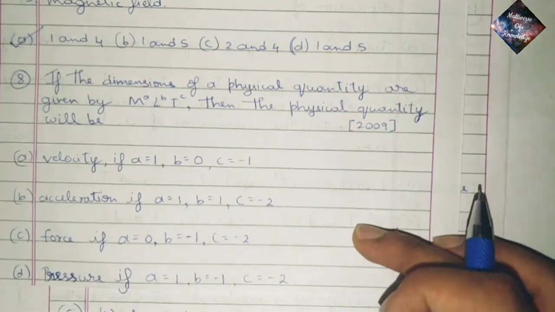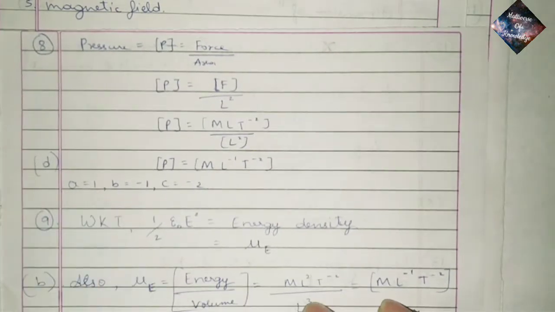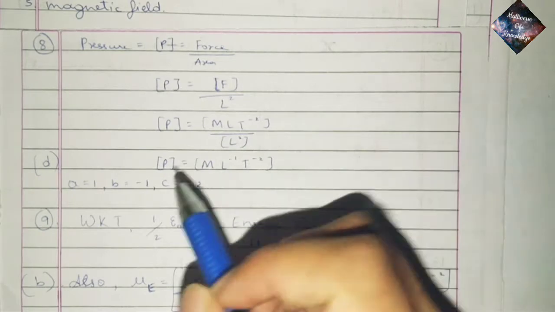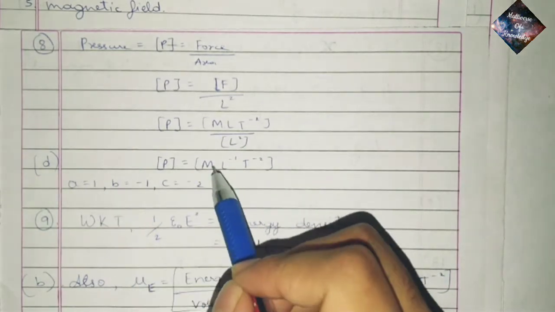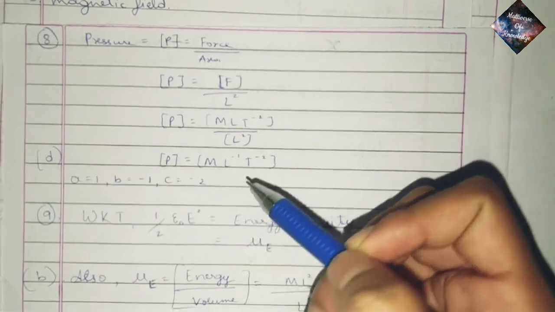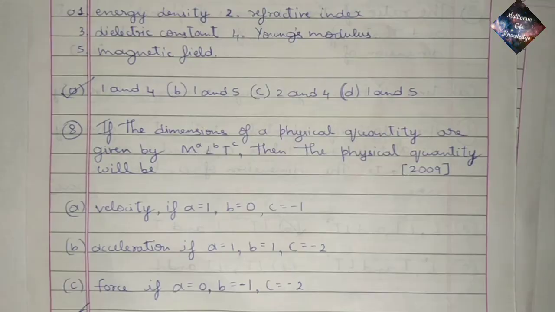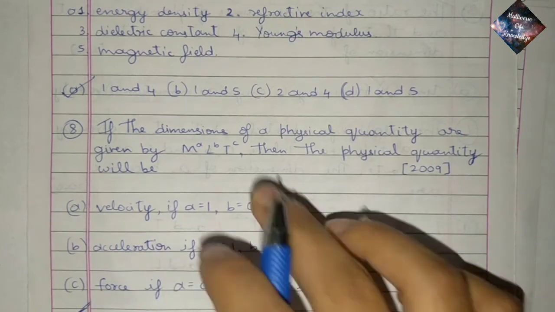So for pressure, you know that pressure is equal to force by area. P is equal to ma by L square. P is equal to ML T minus 2 by L square. P is equal to M L minus 1 T minus 2. A is equal to 1, B is equal to -1 and C is equal to -2. Right. So option D is correct. So for question 8, option D is correct. Then we'll move on.